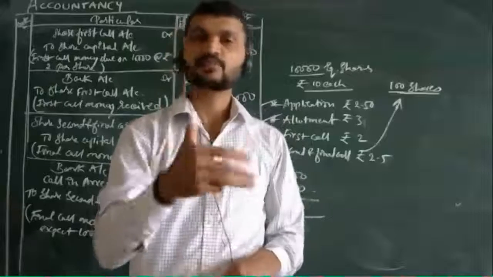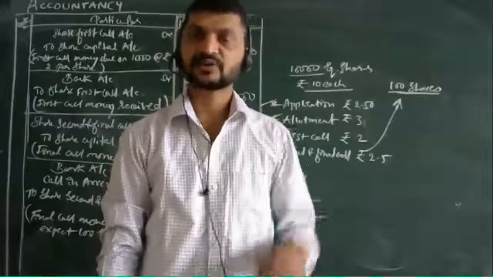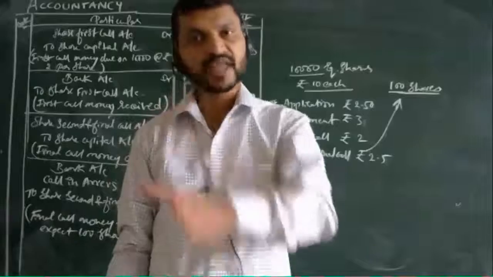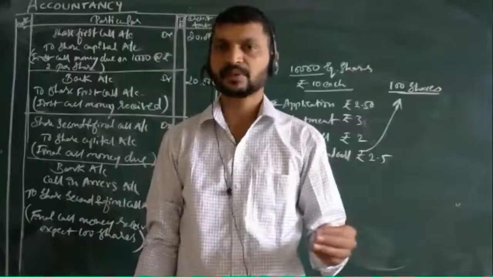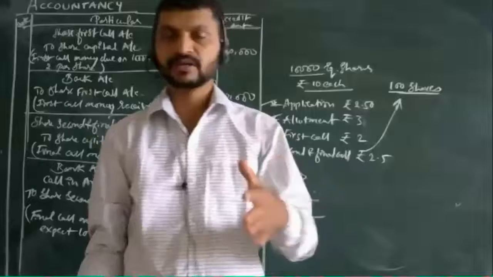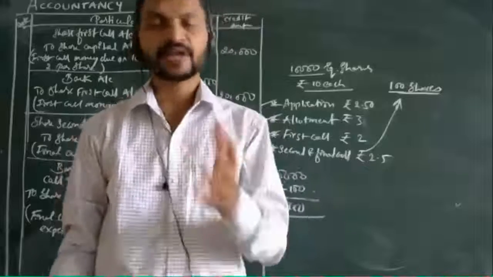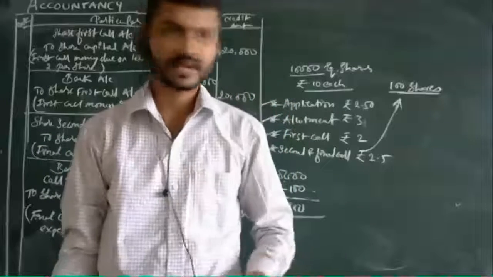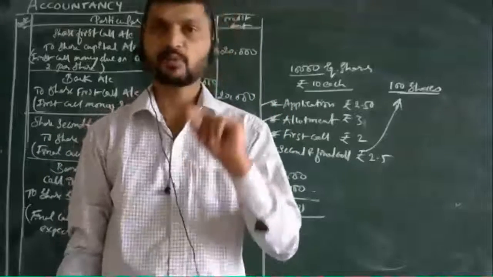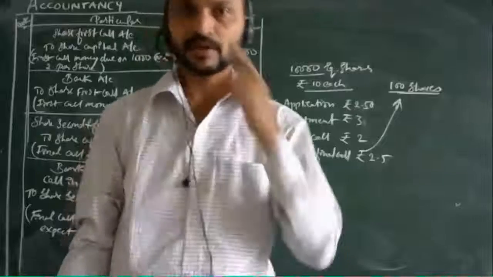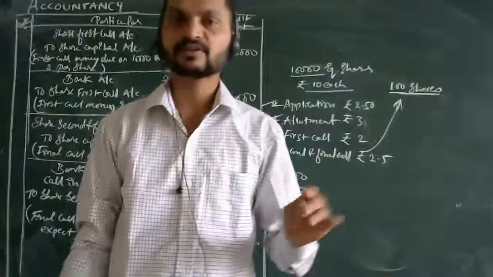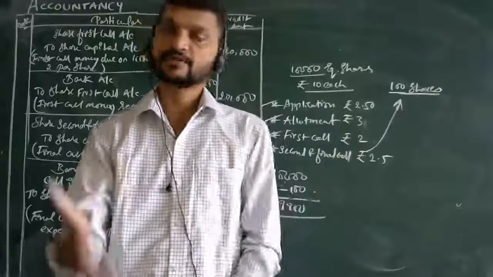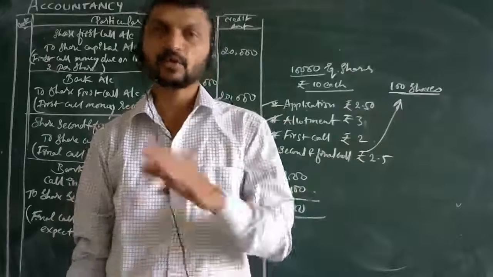In that again sub point you can make other creditors also. Creditors means what? That will be the liability of the company. Whatever the amount you are getting, that will be the liability of the person in that company once he has paid it. That is what has to be remembered here. Now I will tell you what call in advance exactly means and which journal entry we may get in the call in advance.